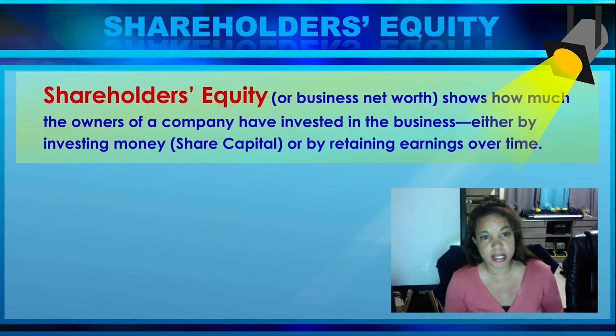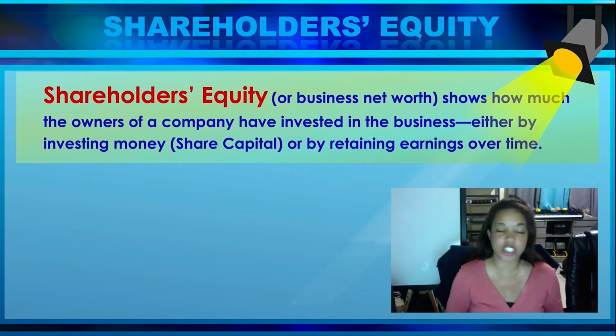Basically, retained earnings is whenever you make a profit and you keep that money in the business to use for the continued future operation of the business. So you make a profit, and instead of just giving it out to the owners in the form of what we call dividends, we keep it in the business to continue to develop that business and let it grow.